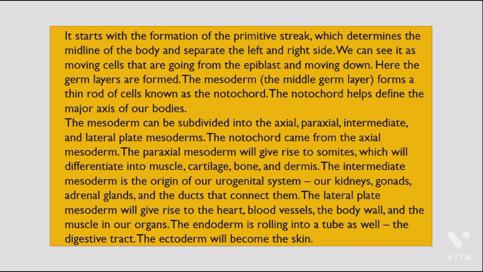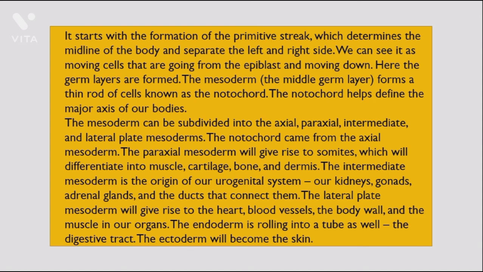The mesoderm can be subdivided into the axial, paraaxial, intermediate, and lateral plate mesoderms. The notochord came from the axial mesoderm. The paraaxial mesoderm will give rise to somites, which will differentiate into muscle, cartilage, bone, and dermis. The intermediate mesoderm is the origin of our urogenital system, our kidneys, gonads, adrenal glands, and the ducts that connect them. The lateral plate mesoderm will give rise to the heart, blood vessels, the body wall, and the muscle in our organs.